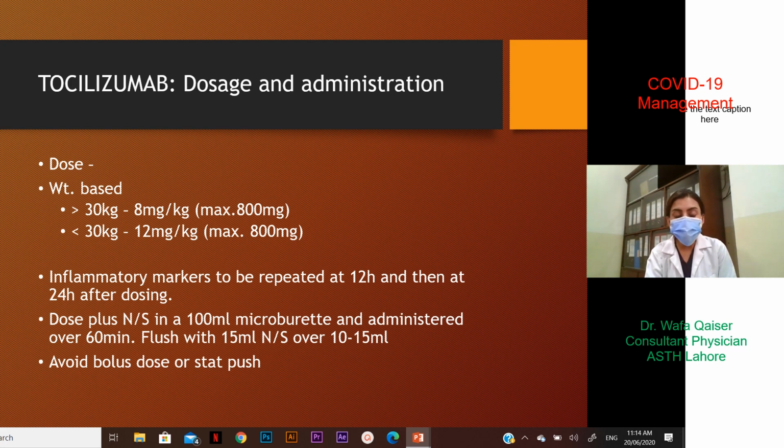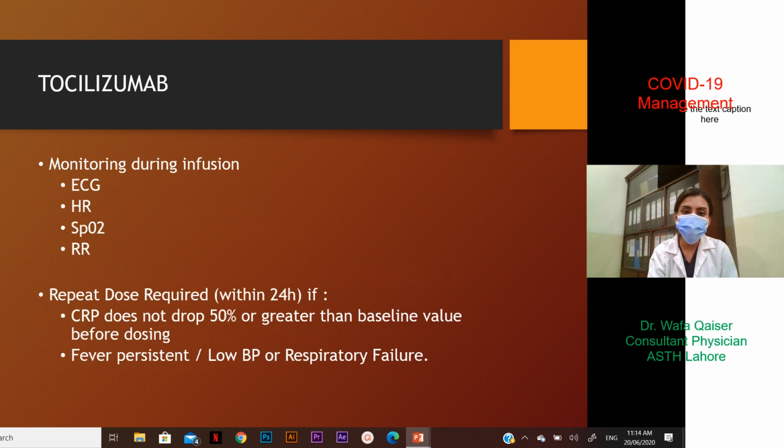We are going to avoid any bolus dose or stat push of the drug and of the normal saline later on. During infusion, what needs to be monitored? The patient's ECG, heart rate, respiratory rate, and his oxygen saturation. The decision to repeat the dose, which should be done within 24 hours, would be dependent on two things.